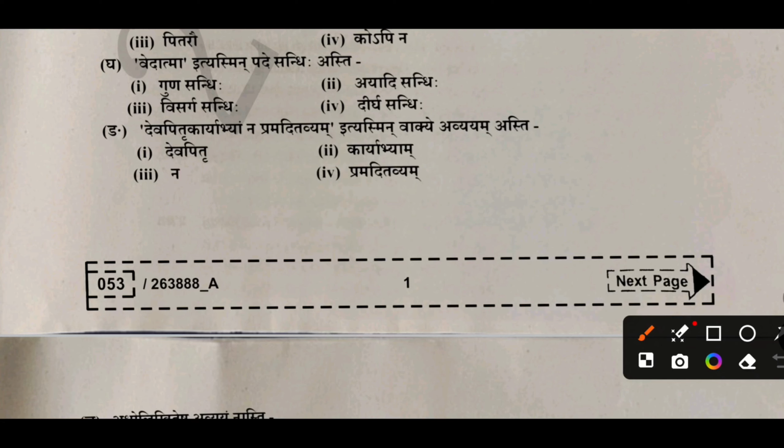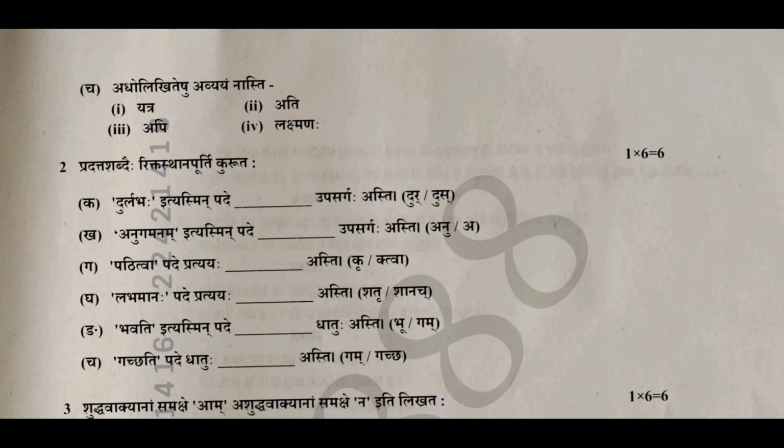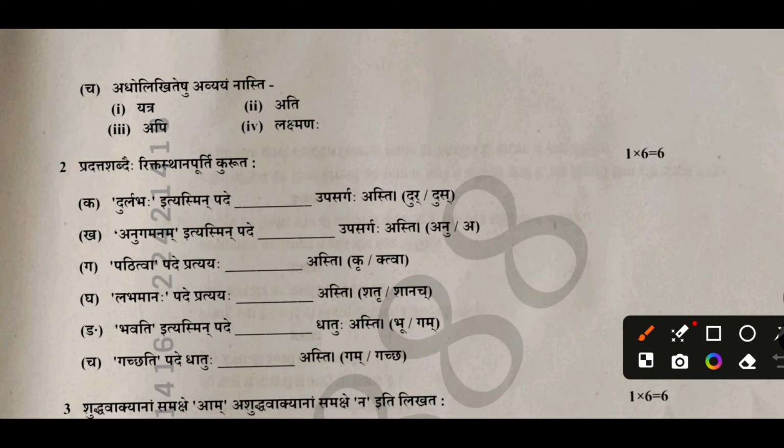There is an avyayam in this sentence. So in the fifth question, you have to write the correct answer. Na avyayam. In the box, you have to put the correct answer. Okay. In the second question, you have to fill in the blanks.